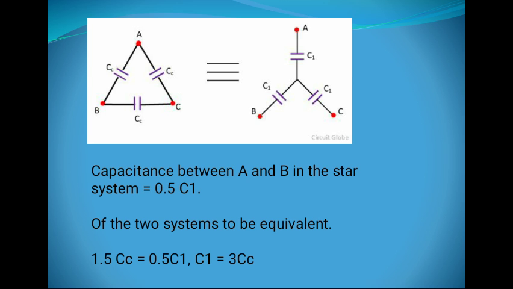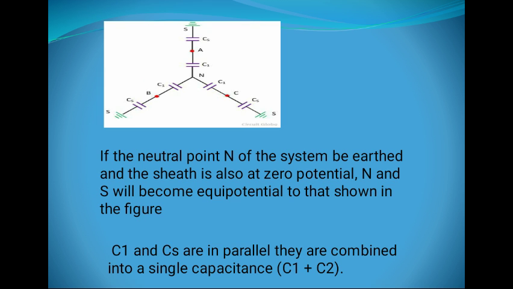When this 0.5 comes in parallel with CC, then equivalent capacitance across point AB in delta connection will be CC plus 0.5 of CC, that is 1.5 of CC. We know that two capacitances in parallel are added.